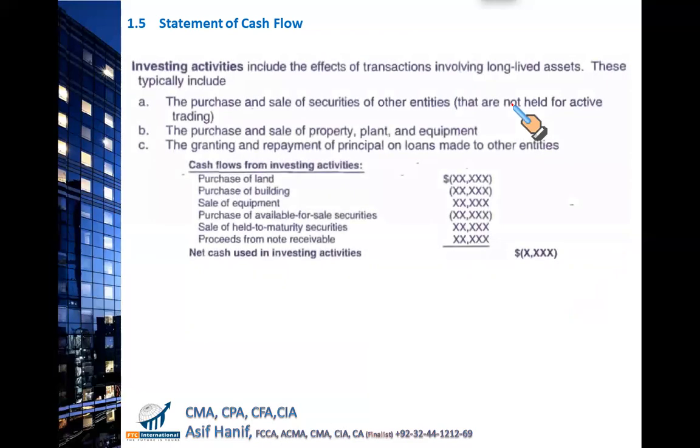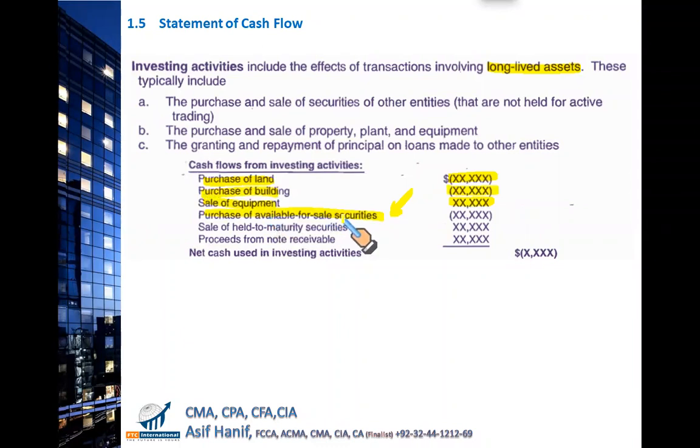Now, the second category, cash flow from investing activities. When you say investing activity, that means investment in long-lived assets. When you purchase land, outflow. Of course, cash goes out. When you purchase a building, negative, outflow. When you sell your equipment, inflow. When you purchase available for sale securities, we will discuss this in the coming classes. All these areas will fill up when you move on to unit 2 and 3. So here you're just discussing the brief.